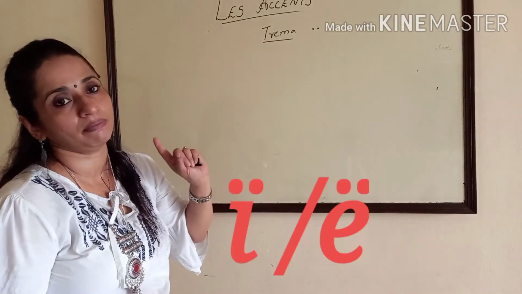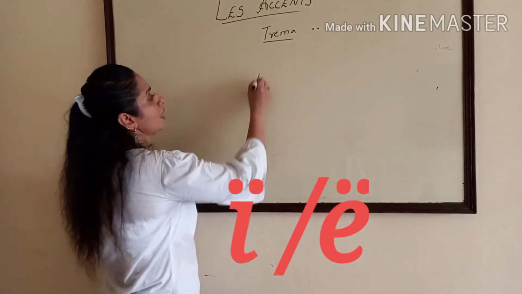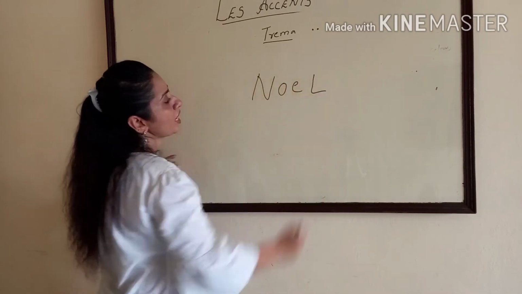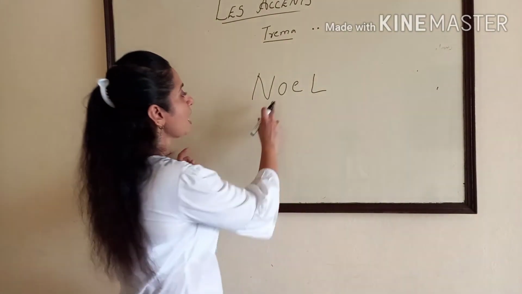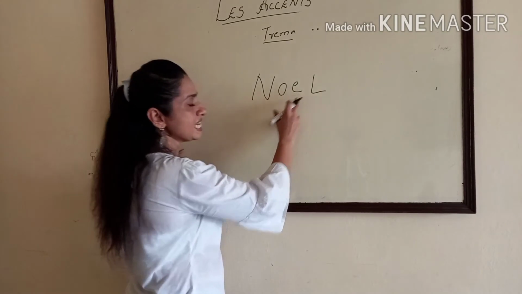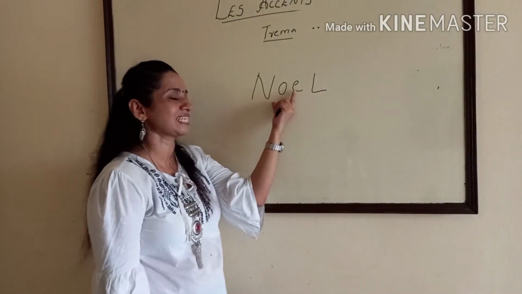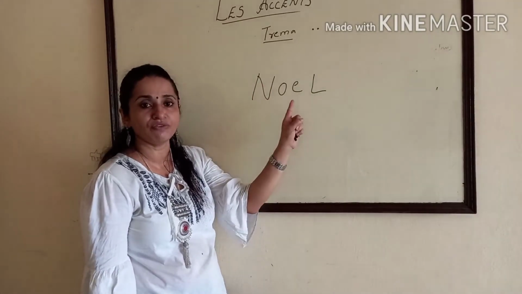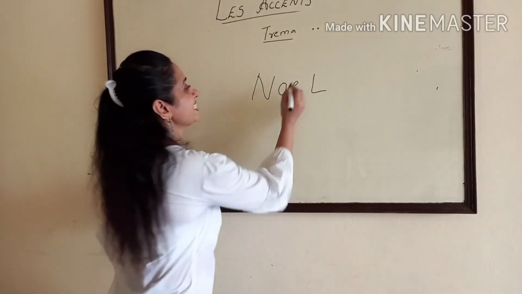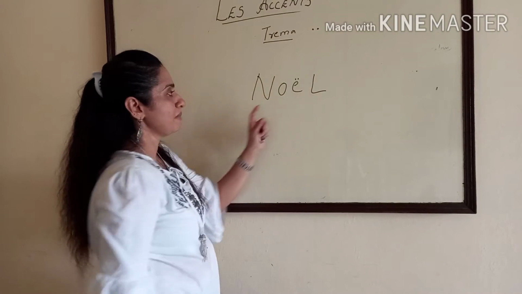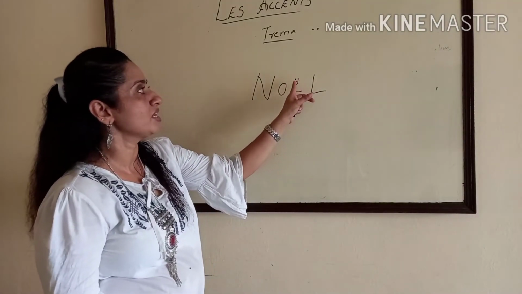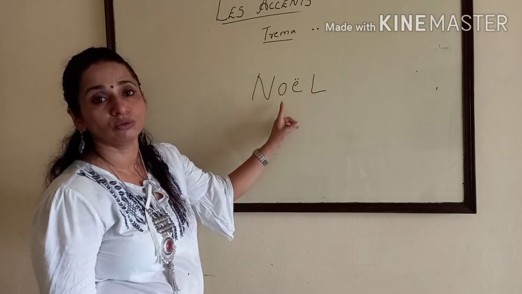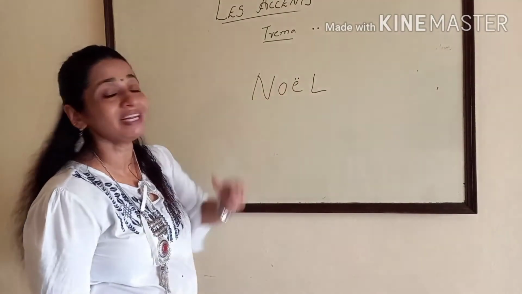For example, Noël, N-O-E-L. Noël means Christmas. So we have to pronounce O and E individually. We put tréma over the second vowel. When we see this tréma, we should pronounce both vowels.